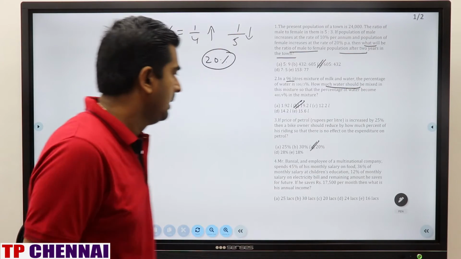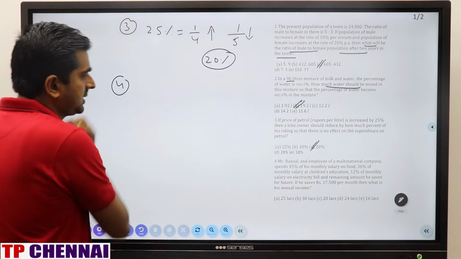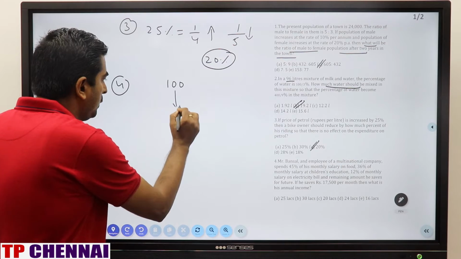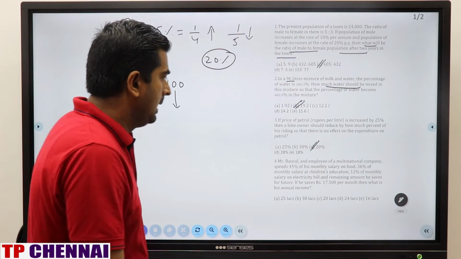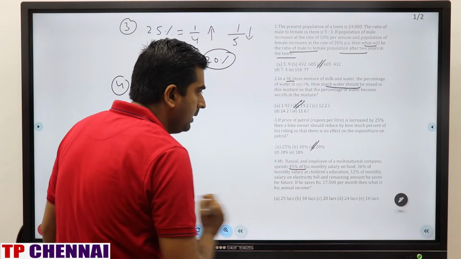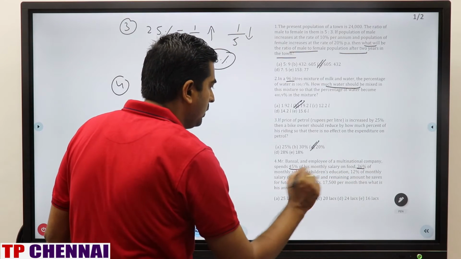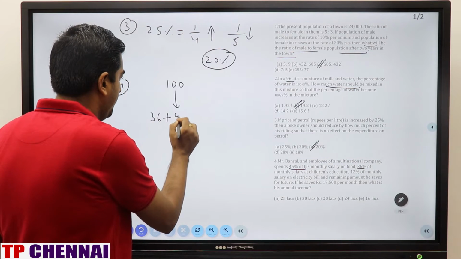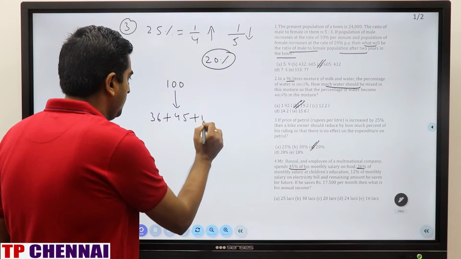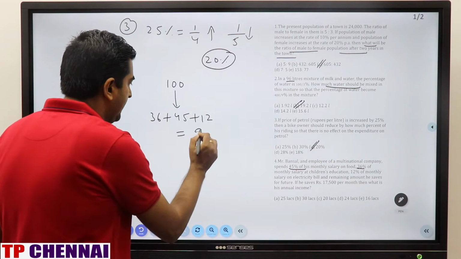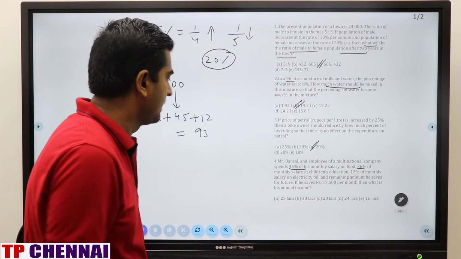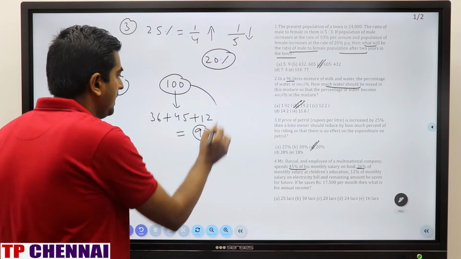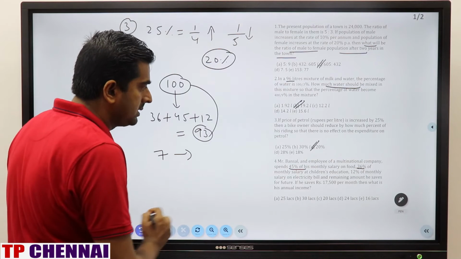Very important question. So, for example, let Mr. Bansal's monthly income be 100. In that, how much did he spend in various sectors? He spent 45% on food, 36% on children's education, 12% on electricity. So 36 plus 45 plus 12: 81 plus 12, 93 rupees he spent in different sectors. But his salary is 100 only. In that he spent 93, so how much saving is remaining? 7. And that is what they have given you in the question.